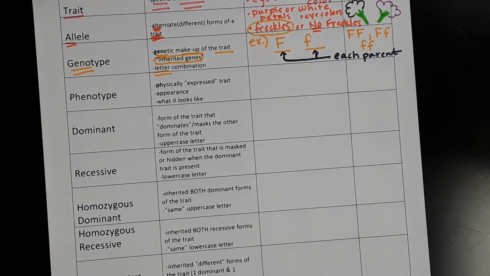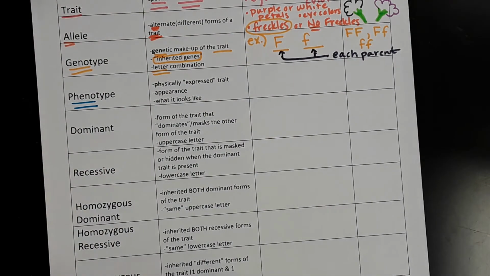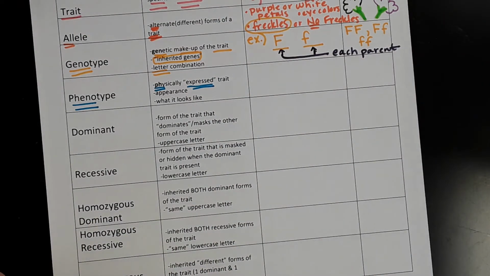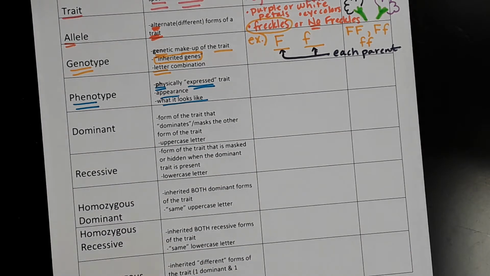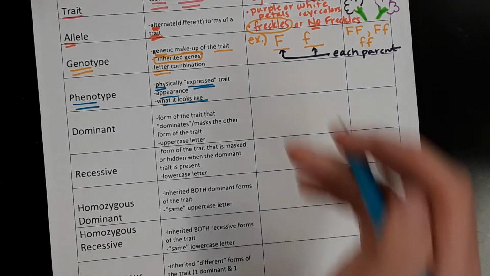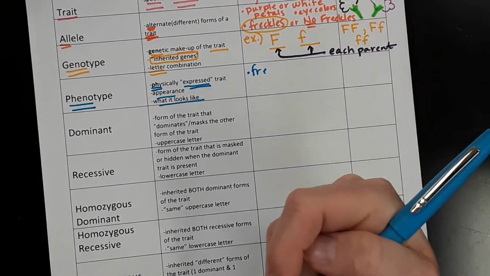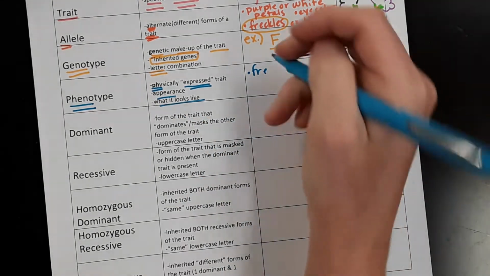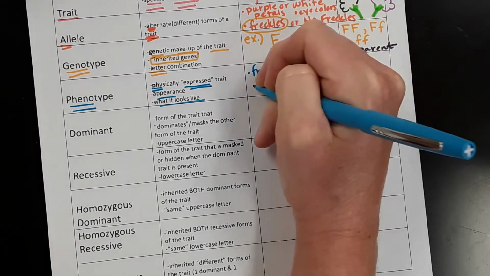The next one on here is your phenotype. The phenotype is the trait that's actually expressed. So it's physical. It's the expressed trait. It's what we actually see. So it's the appearance. It's what it actually looks like. So for example, if we're looking at the trait for freckles, the possible phenotypes are having freckles or not having freckles. So for me, like I said, maybe I carry the gene for no freckles, but because I have freckles, my phenotype, my physical appearance, is that I have freckles. So this is having freckles or no freckles.